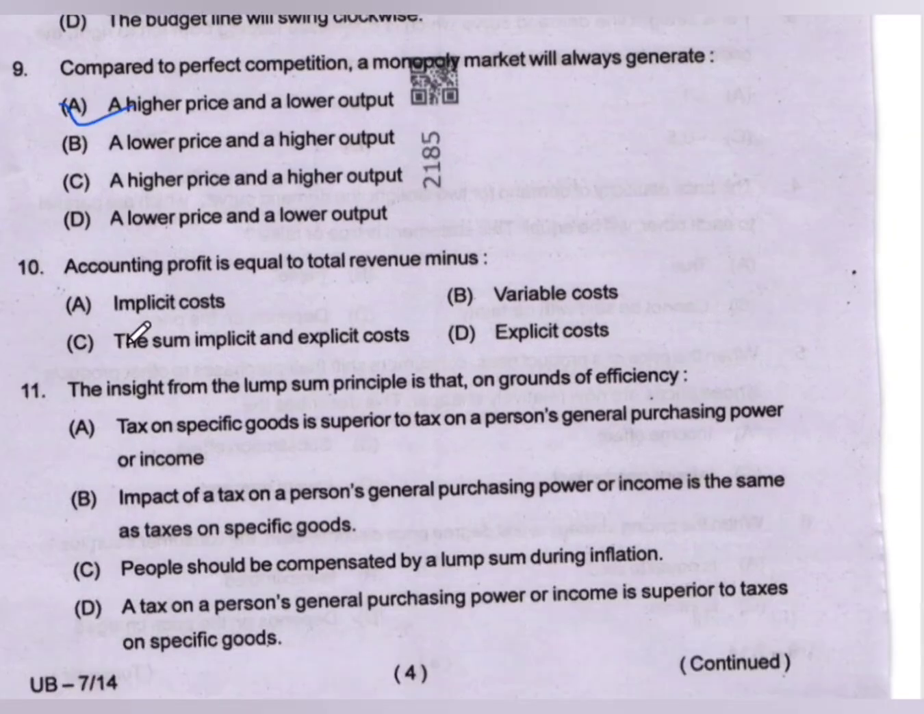Next question is question number 10. Accounting profit is equal to total revenue minus: option A, implicit cost; option B, variable cost; option C, the sum of implicit and explicit cost; option D, explicit cost. The correct answer will be option D, explicit cost, because accounting cost means explicit cost. If the accounting profit is required, then it will be total revenue minus explicit cost.